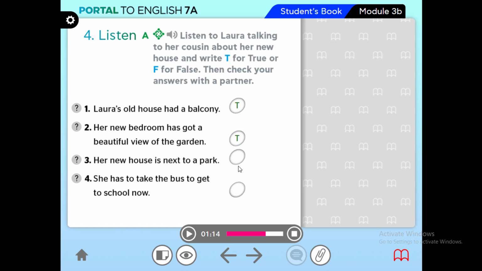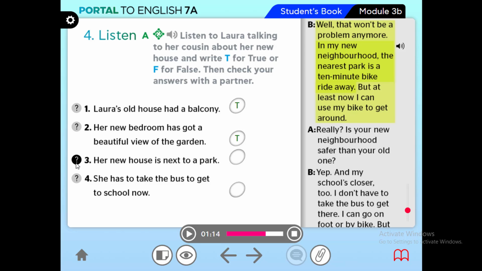So is it true or false? Little help? In my new neighborhood, the nearest park is a 10-minute bike ride away. Yes, it is false. Next.